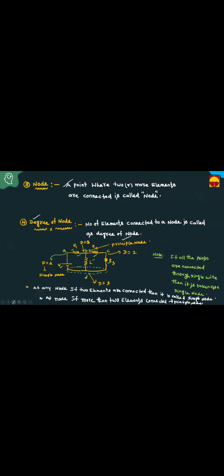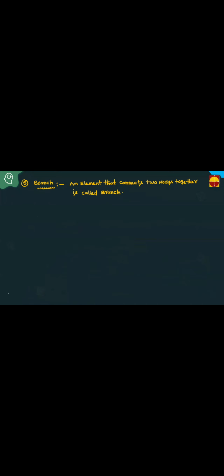This is about node and degree of node. Then what is the branch? An element that connects 2 nodes together is called branch. Say for example, this is one resistance. This is also one resistance. Let this also be one resistance.